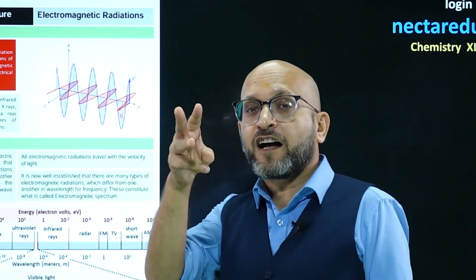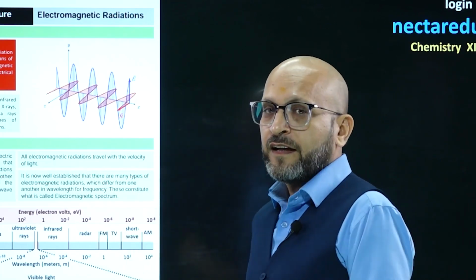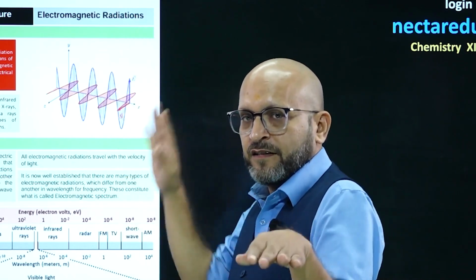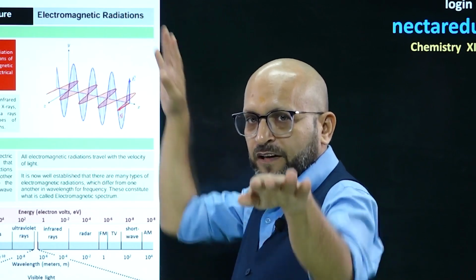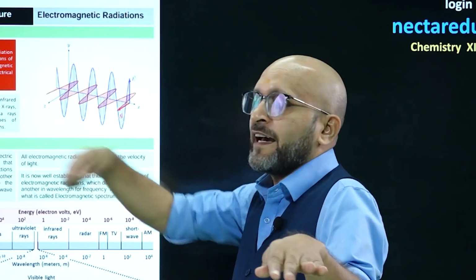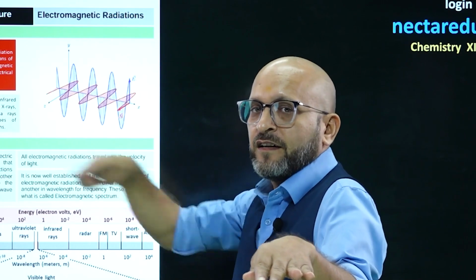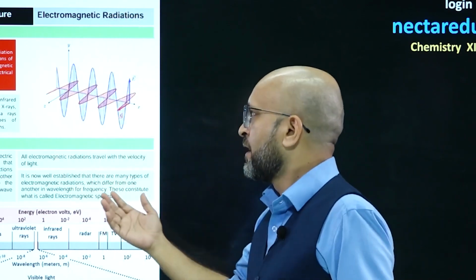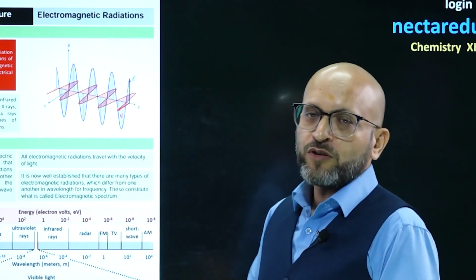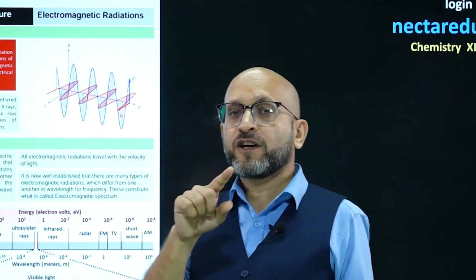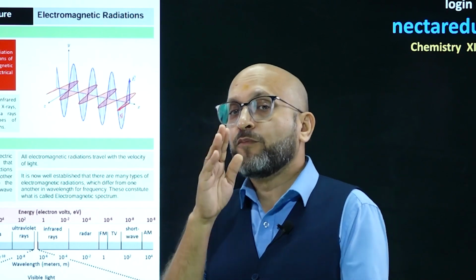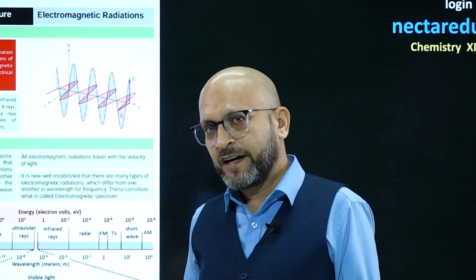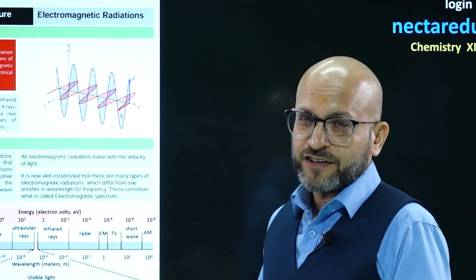So all three are perpendicular to each other. Electric field component, magnetic field component, right? They are perpendicular to each other, and the direction of my movement, so all three are perpendicular to each other. So that is what an electromagnetic wave is all about. Electric field component perpendicular to magnetic field component, and both these components perpendicular to the direction of wave motion. All right, so that is what electromagnetic radiation is all about.